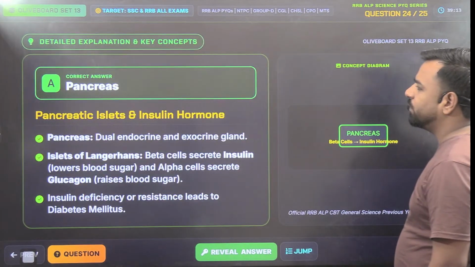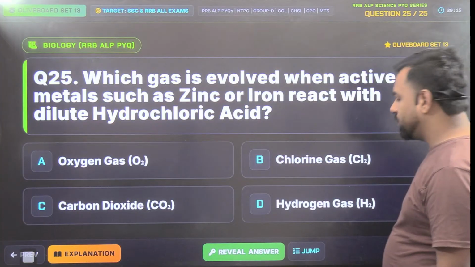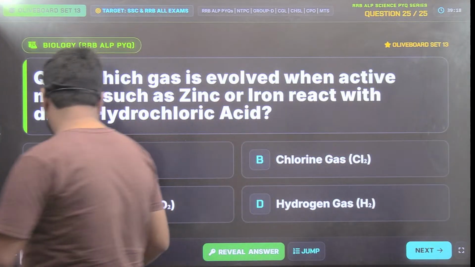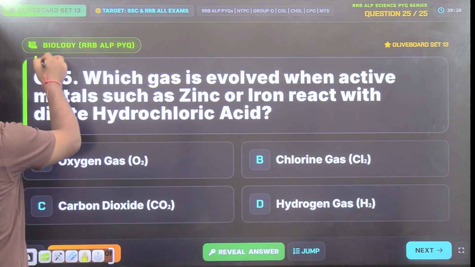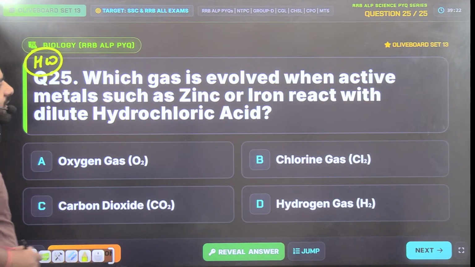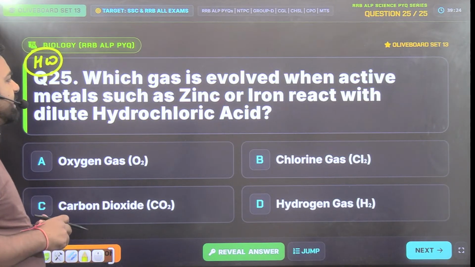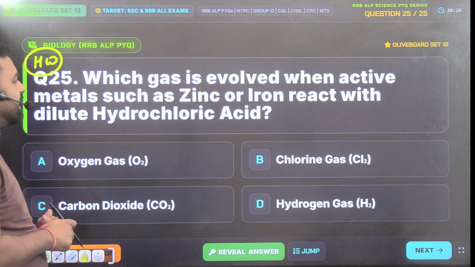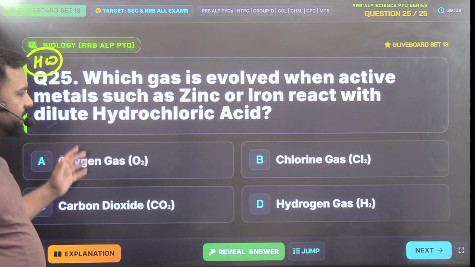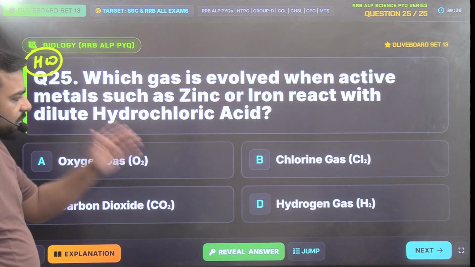It's time to go with the homework question now, and the homework question is in front of you. The question is, which gas is evolved when active metals such as zinc or iron react with dilute HCl? Is it oxygen gas, chlorine gas, carbon dioxide gas, or hydrogen gas?